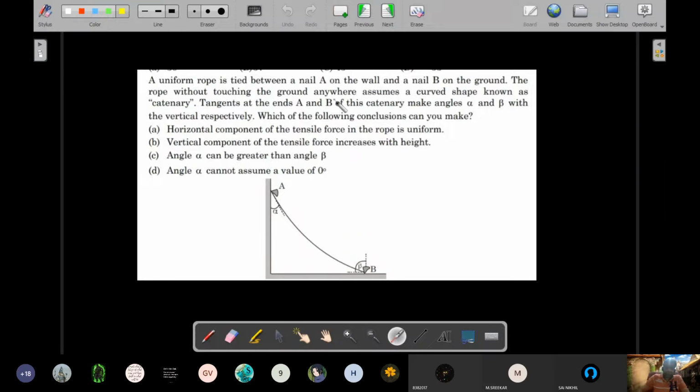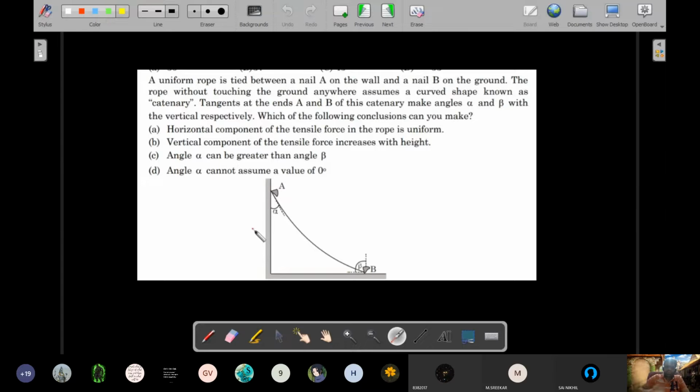It is tied between nail A on the wall and nail B on the ground. The rope, without touching the ground, assumes a curved shape known as a catenary that I told you about on the previous page. Tangents at the ends A and B make angles alpha and beta with the vertical respectively. Which of the following conclusions can you make? One or more than one may be correct. Just try it out. The four options are in front of you.